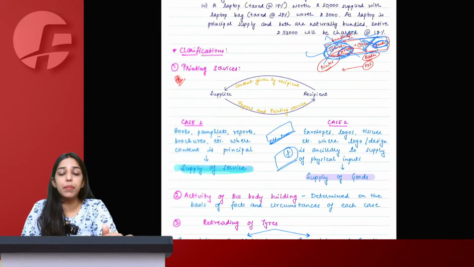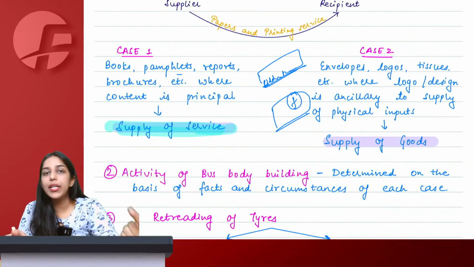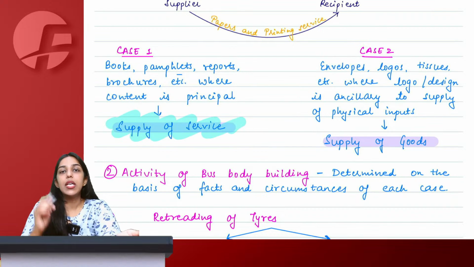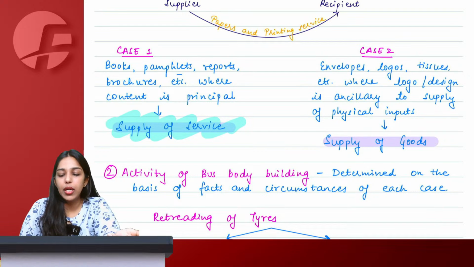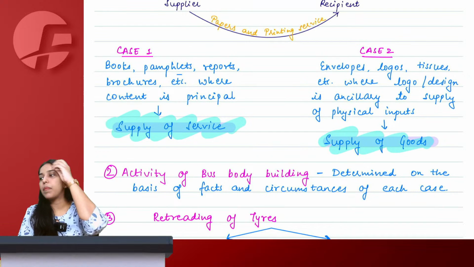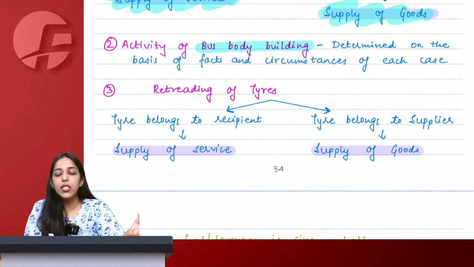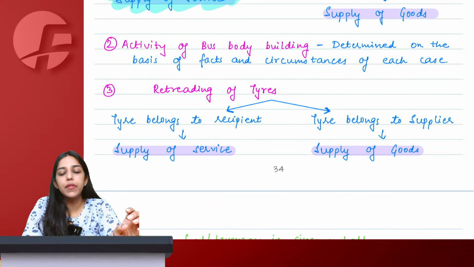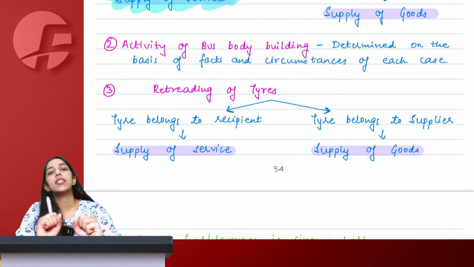So it is very much simple that whenever a composite supply of printing as well as paper is provided together, we will see if the content is principal, if the content is primary, we will consider it as supply of service. But something like envelopes or tissues, where the quality of paper is important, we consider it as supply of goods. Bus bodybuilding depends on a case-to-case basis. See, bus bodybuilding can sometimes be service, sometimes be goods. So let's say a major accident happened and the entire bus was crashed.